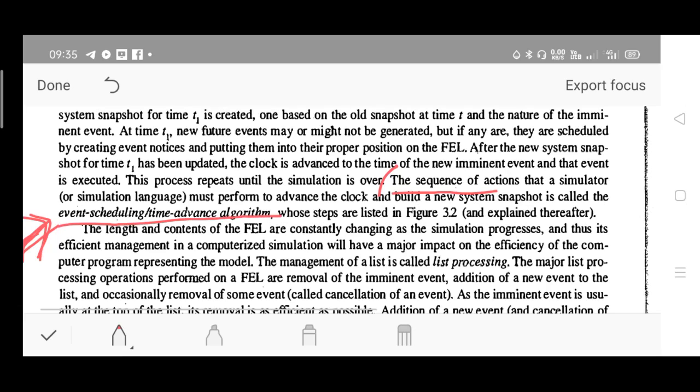The sequence of actions that a simulator should take to advance the time, to get a new duration when the event is to occur, and to fill the contents of the future event list. That is called the time advance algorithm or event scheduling time advance algorithm. Very, very important definition.